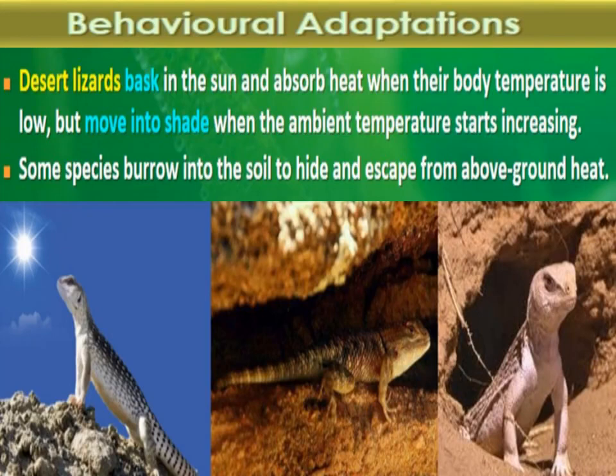Ambient temperature here means their internal body temperature. When it starts increasing, these lizards move into shade. Some species burrow into soil to hide and escape from above ground heat. So this is another example of behavioral adaptation.